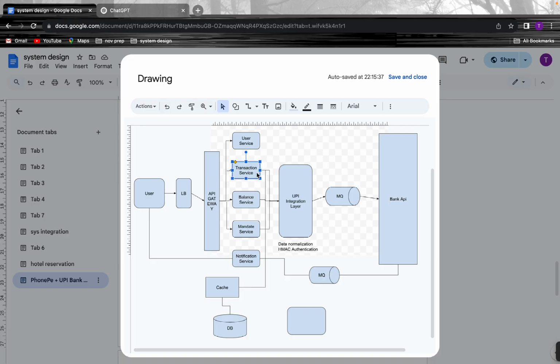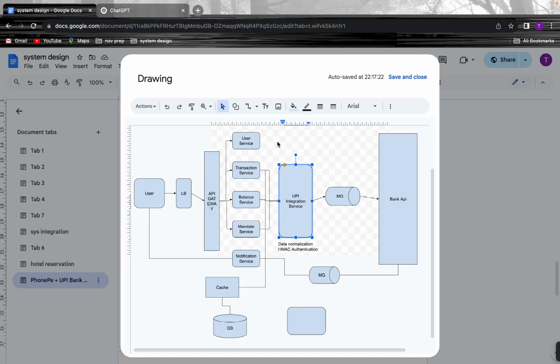Okay, let's think it goes to the transaction service at first, and then it will go to the UPI integration layer, and over here the data normalization will be done. So we were talking about mapping the internal transaction ID with the transaction ID, right? So all those things, and data masking, and hash based message authentication, all those things will be done over here in the UPI integration. Okay, maybe we can have it as a UPI integration service.